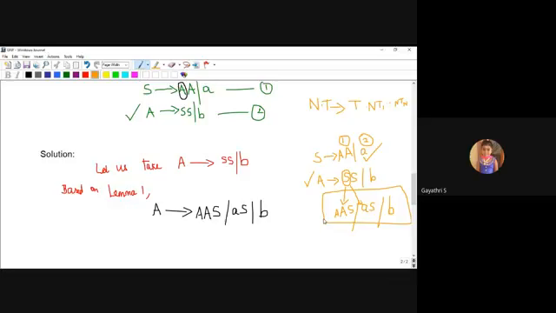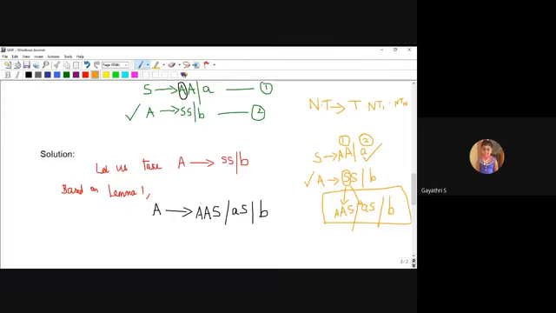A produces SS bar B, which turns into this. Okay, is it clear? So now is it clear? Say yes or no. Nandini, thank you very much. Is it clear now? Okay, so what about others? Is it clear? Okay, what about others? I need at least 5 answers. Okay, thank you.